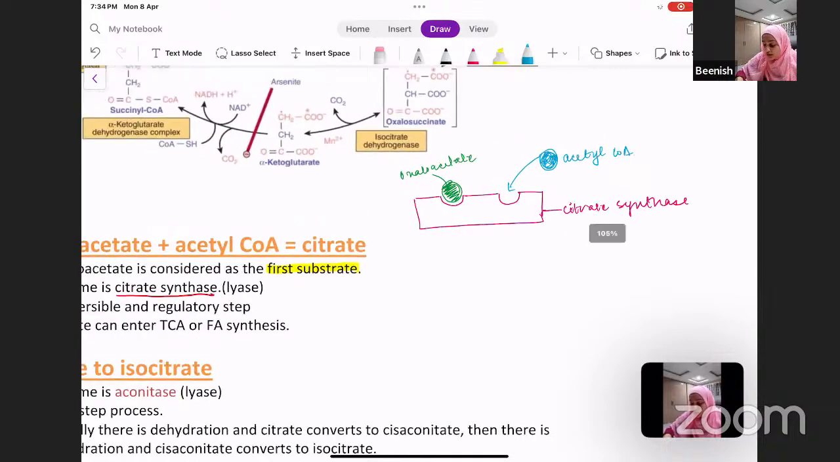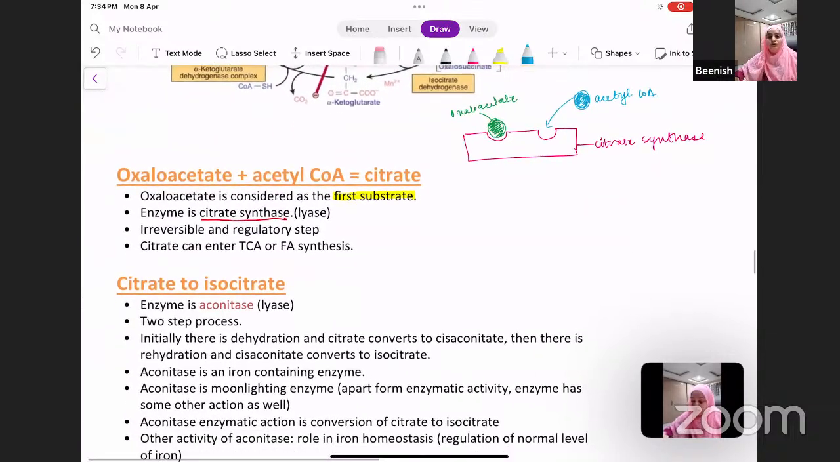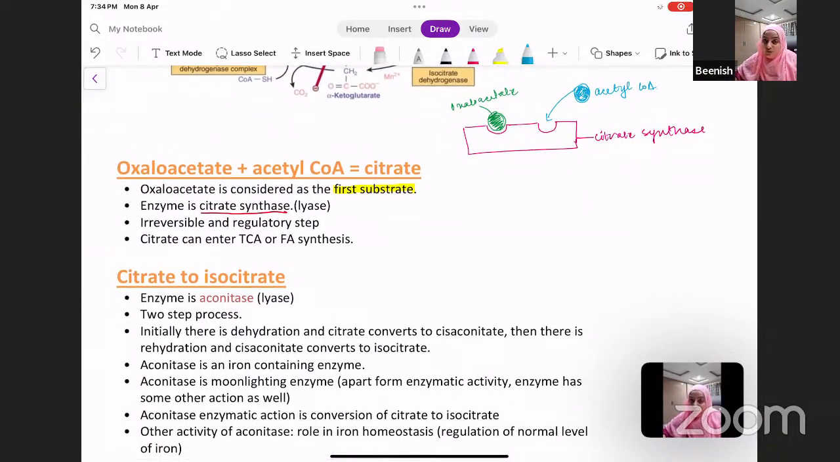So, if an MCQ asks what is the first substrate of TCA, and the options are oxaloacetate, acetyl-CoA and the rest, your answer will be oxaloacetate. Oxaloacetate is considered the first substrate of TCA. The enzyme of this reaction is citrate synthase. This is an irreversible and regulatory step of the cycle.